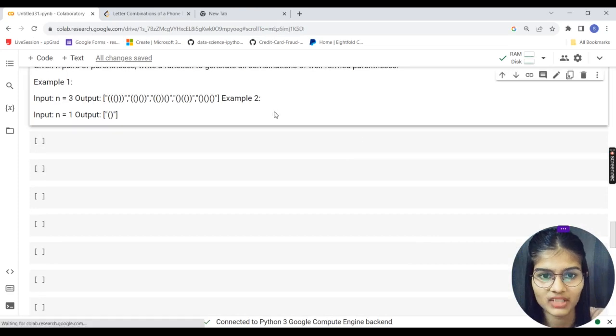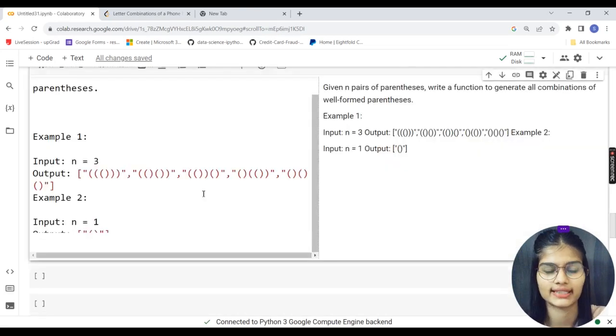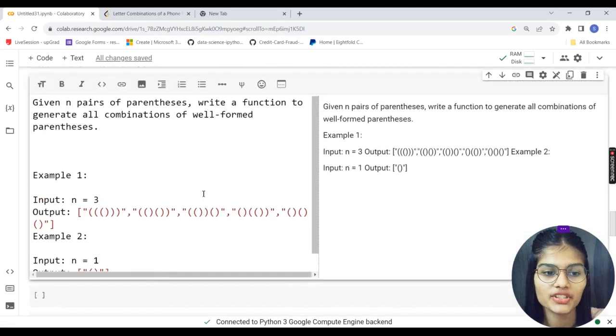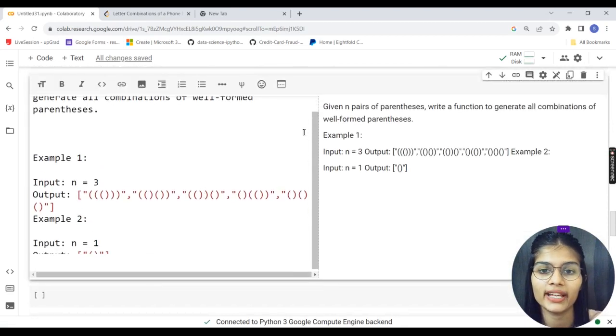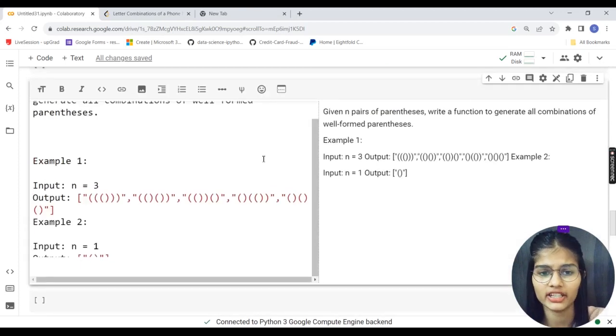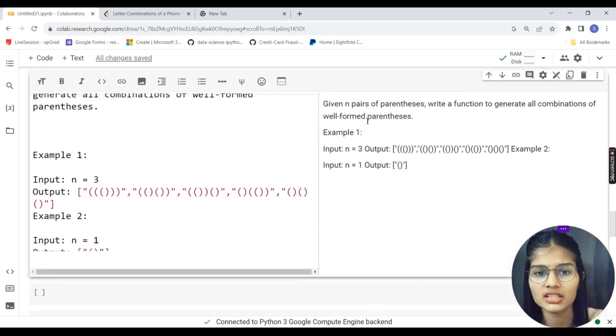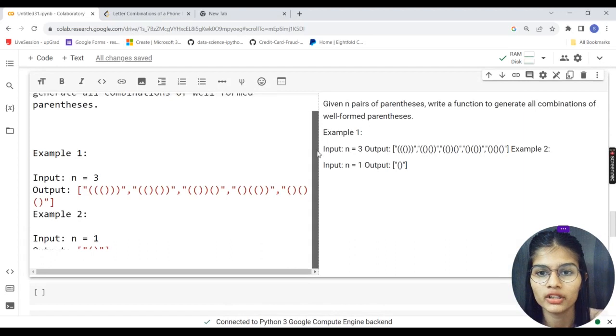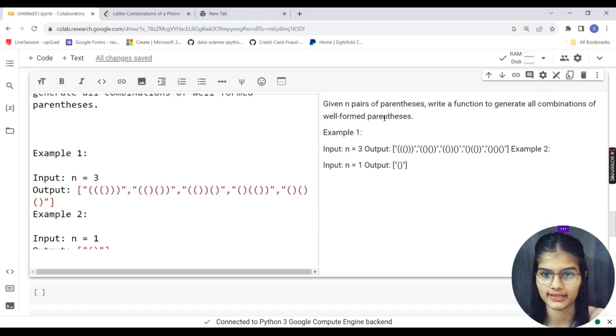Now see, the view of the program is quite simple. You are just having n pairs of parentheses. Parentheses means brackets, right? You're having n pairs of those parentheses, and what you have to do is write a function over here which can generate all combinations of those well-formed parentheses.